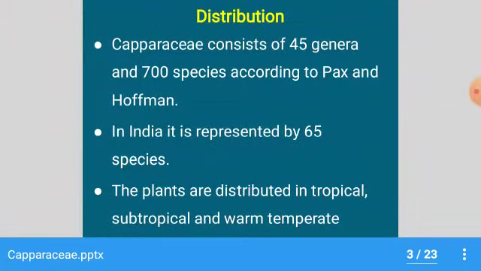The distribution of Capparaceae: according to Parkes and Hoffman, there are 45 genera and 700 species distributed in tropical, subtropical, warm and temperate regions of the world. In India, this family is represented by 65 species.